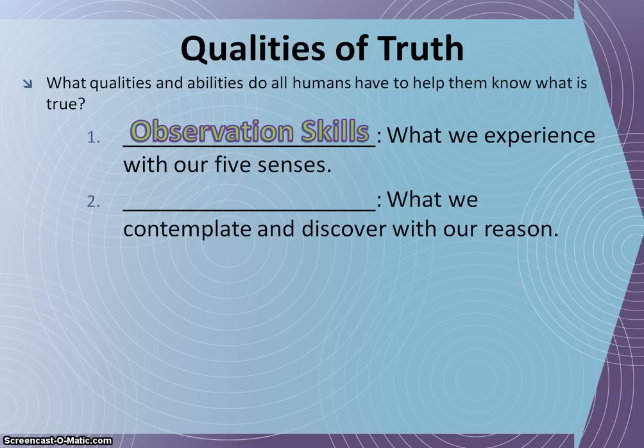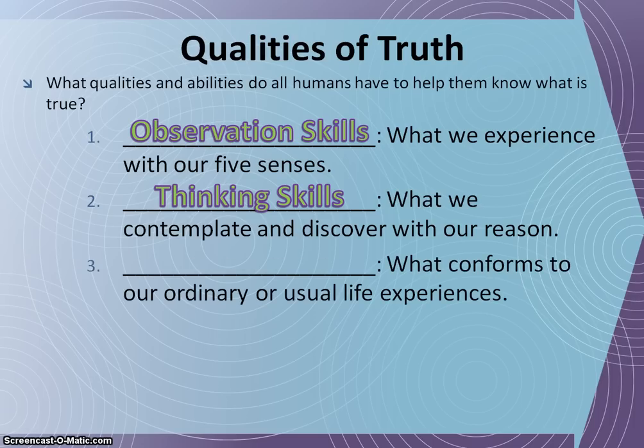God has also given us the ability to perceive truth by using our logic and reason. He has given us thinking skills. When we contemplate and discover with our minds, we are arriving at truth. By thinking through problems, we can arrive at truth. Math, for example, would be an example of thinking skills. 2 plus 2 equals 4. We arrive at truth by using the ability that God gave us to think.